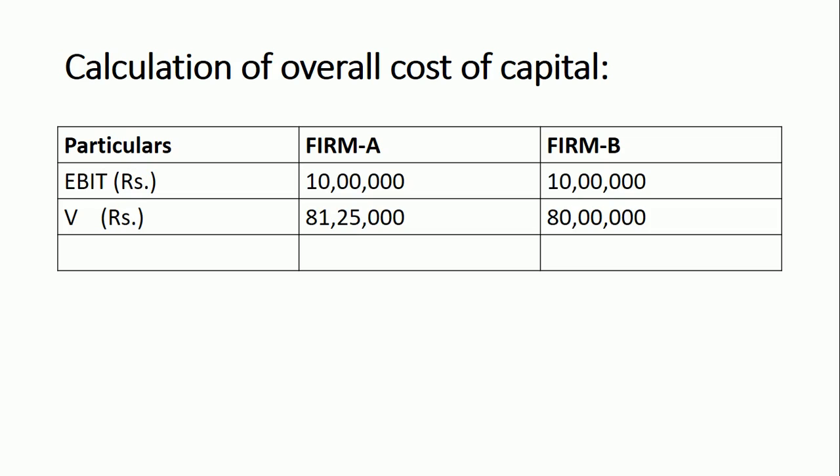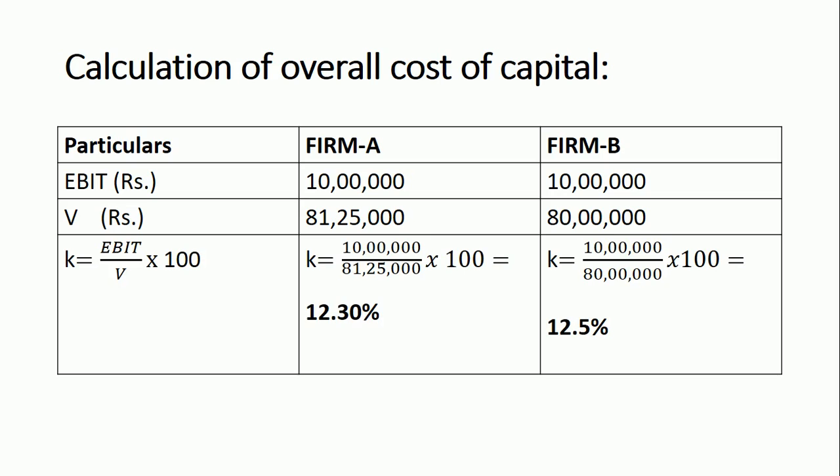V value for Firm A 81,25,000, Firm B 80 lakhs. If you substitute those values, for Firm A, K is equal to 10 lakhs by 81,25,000 into 100, that is 12.3%. For Firm B, K is equal to 10 lakhs by 80 lakhs into 100, that is 12.5%.